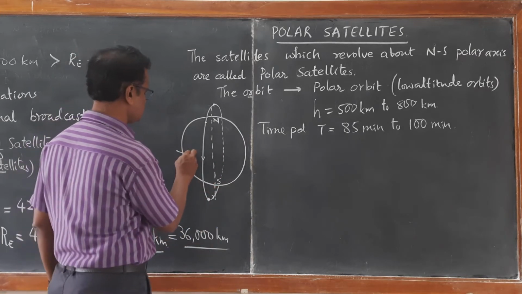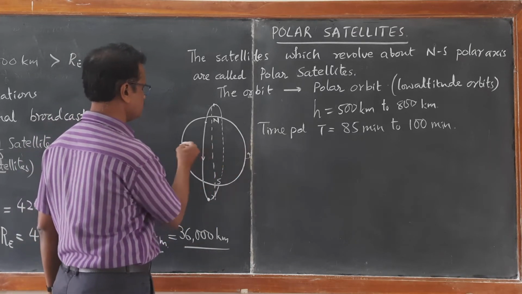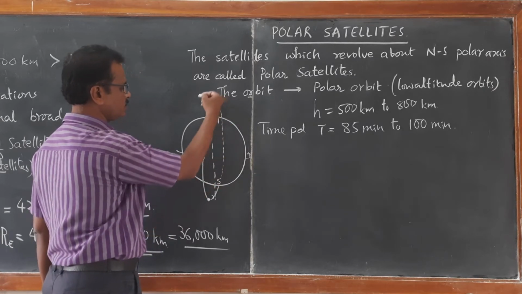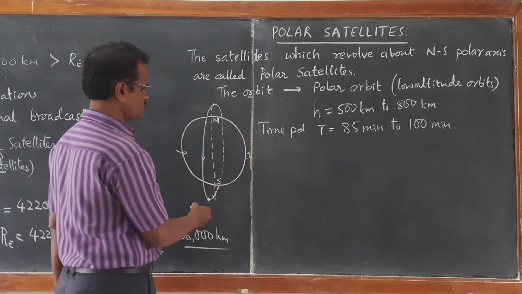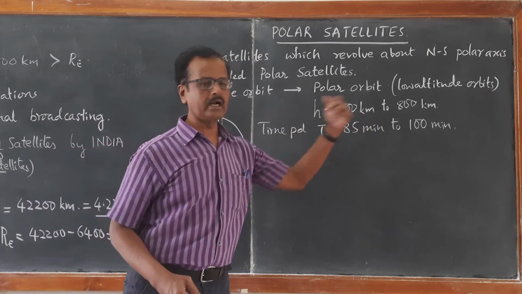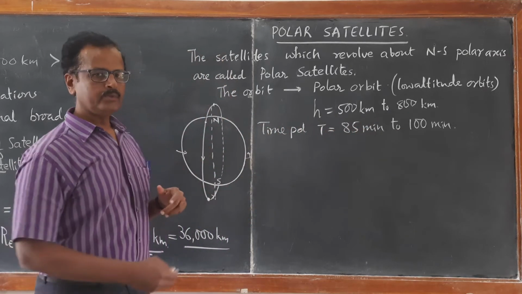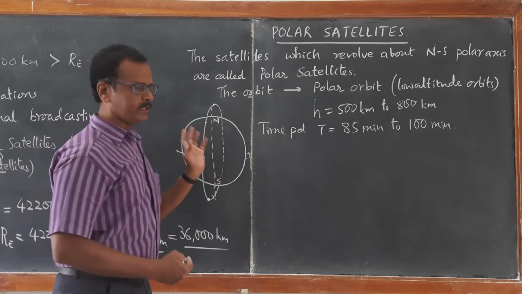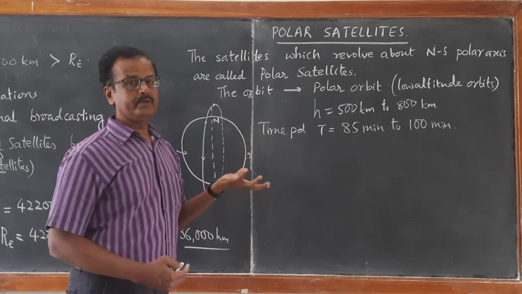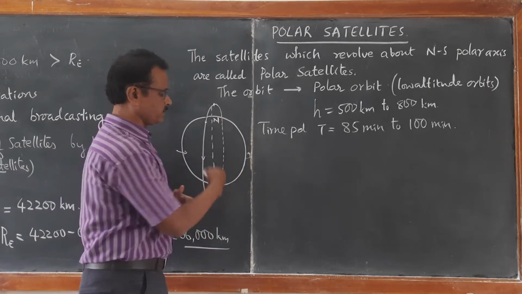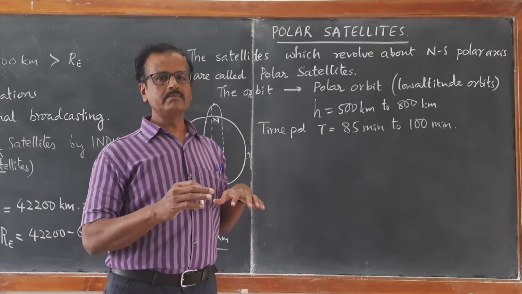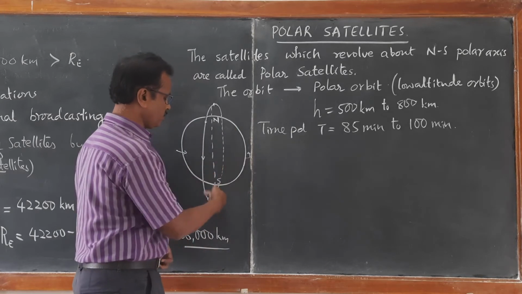See, Earth rotates on its own axis in the east-west direction, whereas the polar satellites revolve around north-south polar axis. And the time period of revolution is hardly about 85 to 100 minutes. We can just say 1.5 hours. Within 1.5 hours, they will be able to complete one revolution around the Earth. So, within a day, they will be able to revolve around the Earth several times.